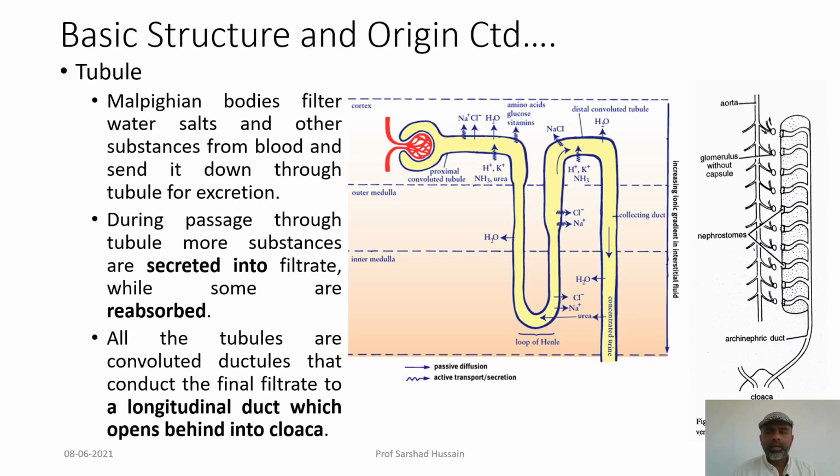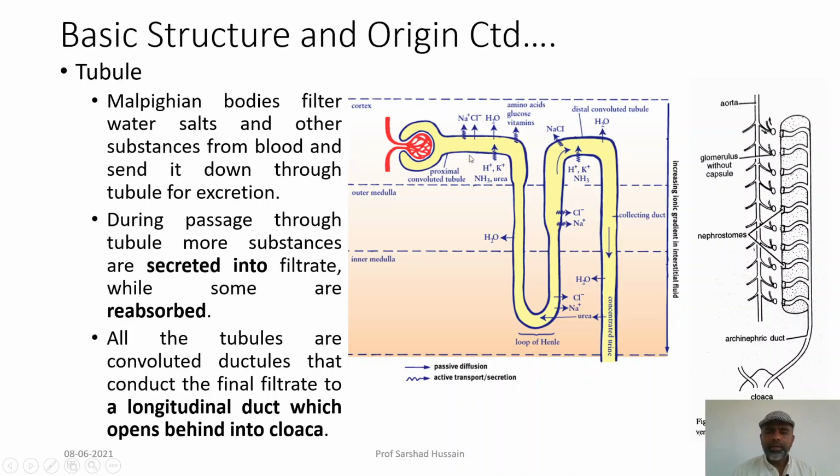Then coming to the tubule, the portion posterior to the Malpighian body, the renal corpuscle, which is made up of the Bowman capsule and the glomerulus, this portion posterior to it is called the tubule.